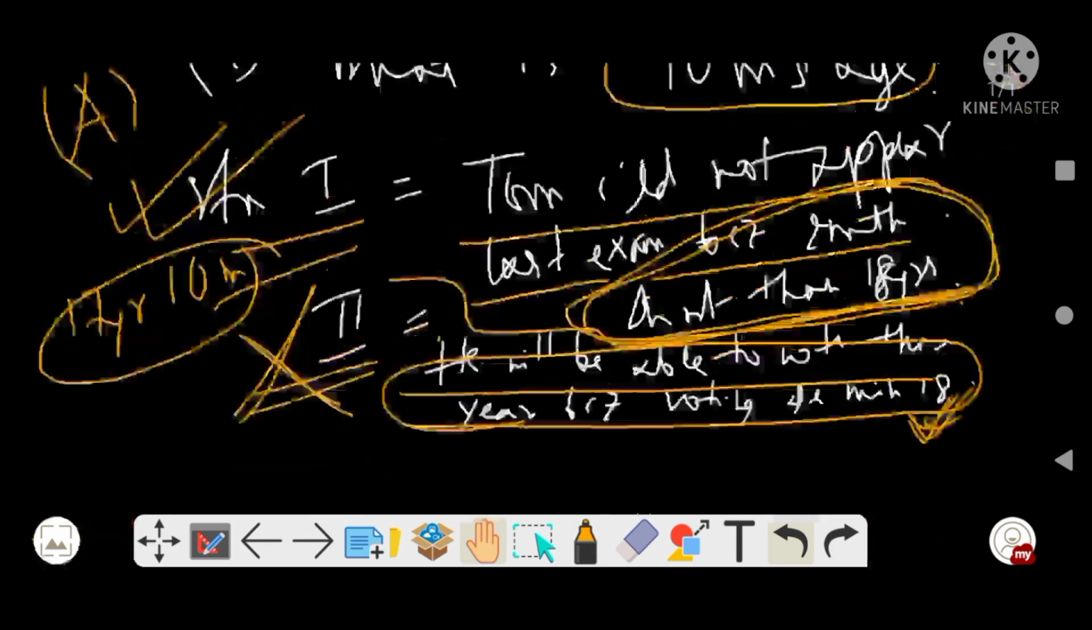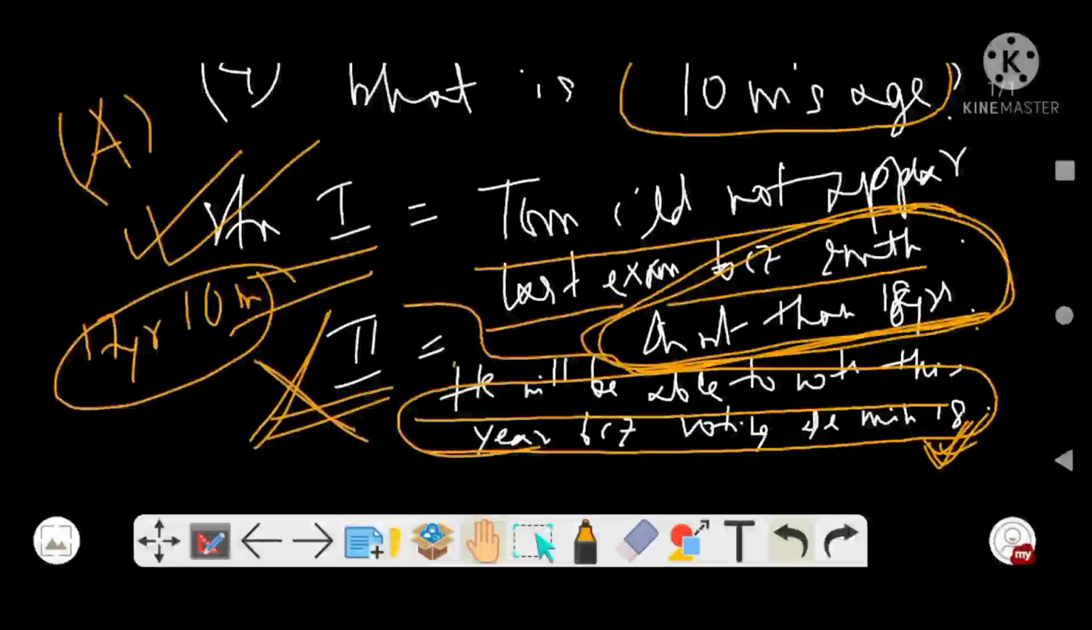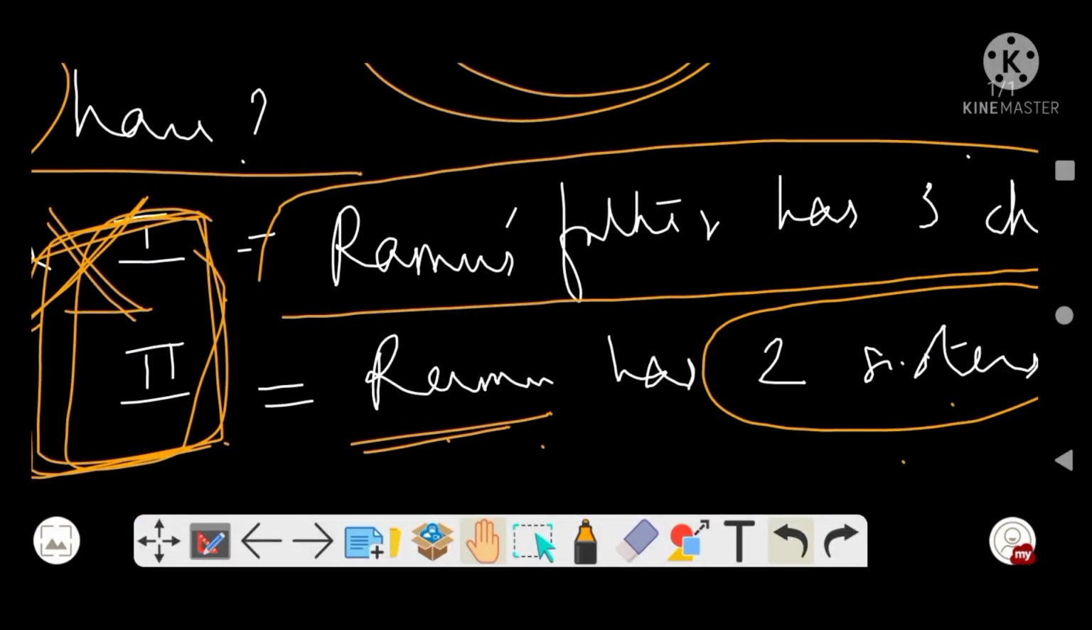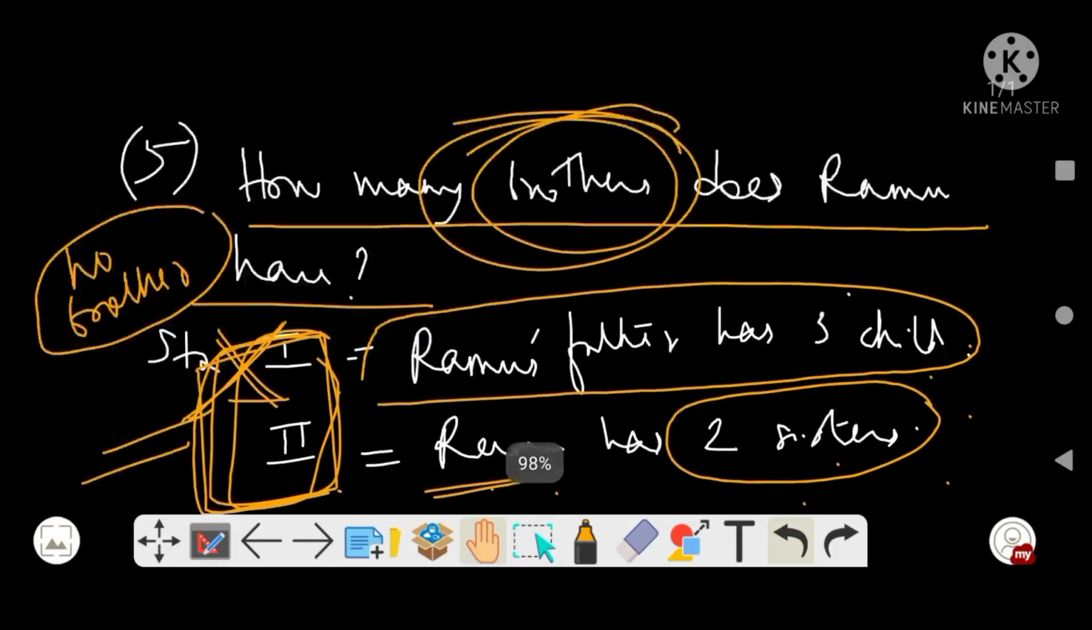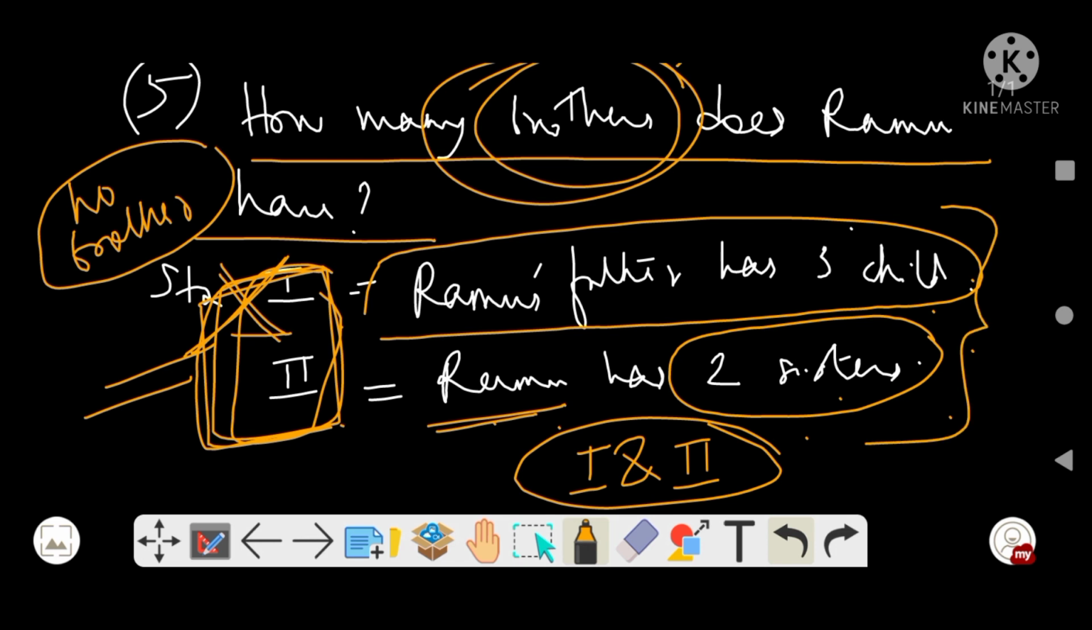So let us check with the options, and here I will go with option E, that statements 1 and 2 are sufficient. 1 and 2. I need both the statements, not 1 or 2. So in this case, I need statements 1 and 2 both, not or. Because if both the statements are given, then I can say that Ramu has no brother. So I need both the statements. Nice.